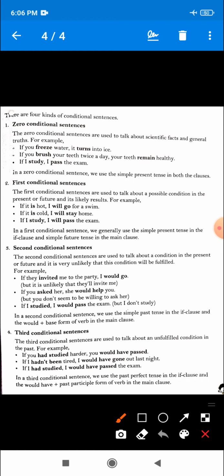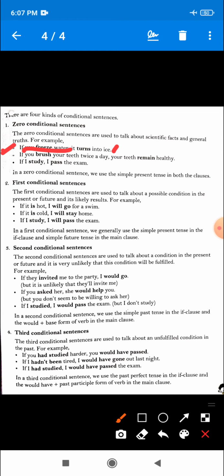So you can see the example mentioned here. The first one: if you freeze water, it turns into ice. So, dear, the result, it turns into ice, will 110% happen if you freeze water.